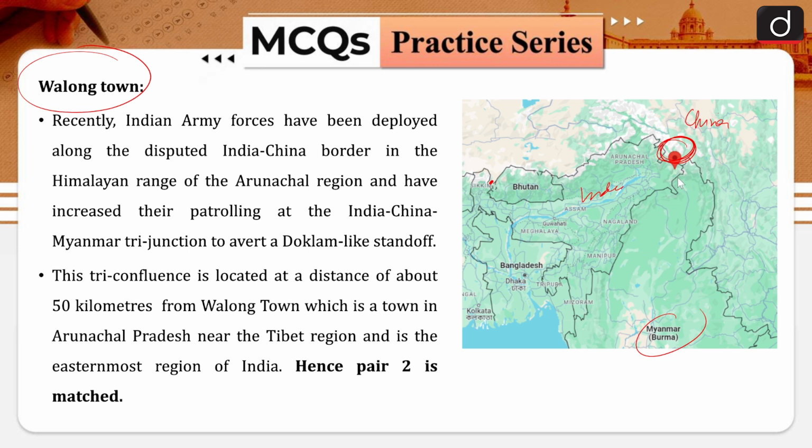And when we are talking about that particular area, the tri-junction, that is about 50 kilometers away from this Walong town. Okay, so this is the location of Walong in Arunachal Pradesh. Okay, so we are saying that it is the easternmost city in India. Okay, so that is correct.